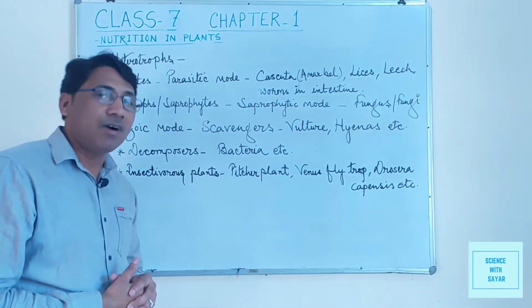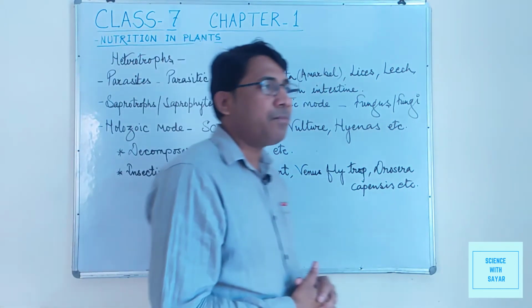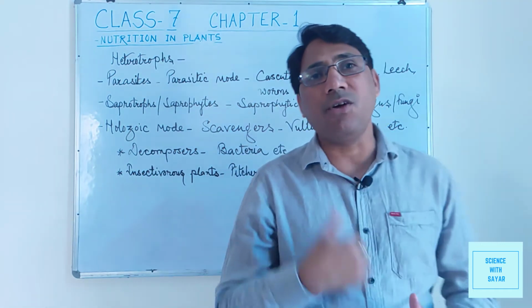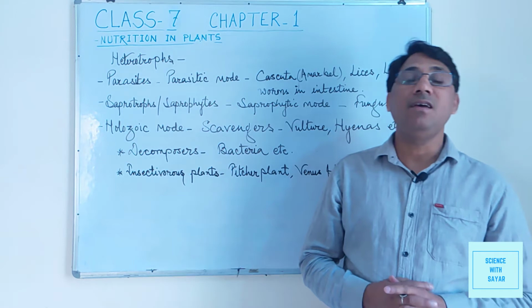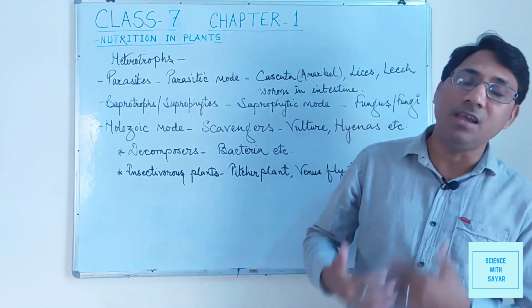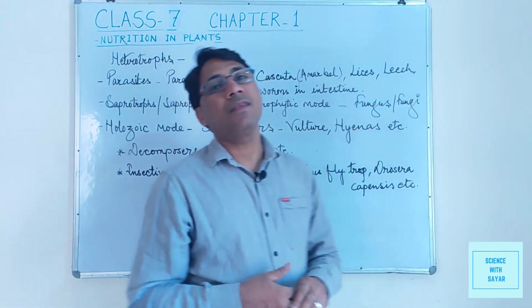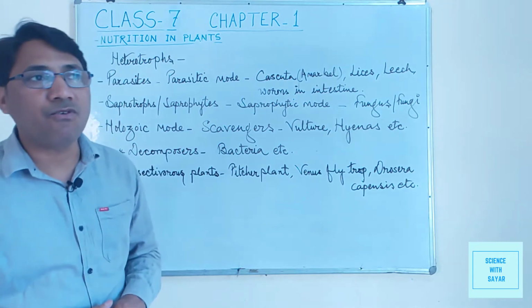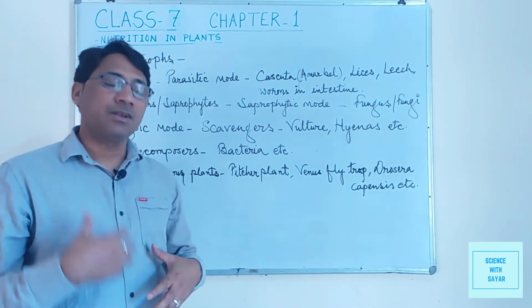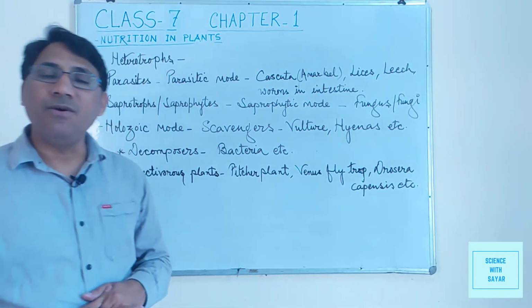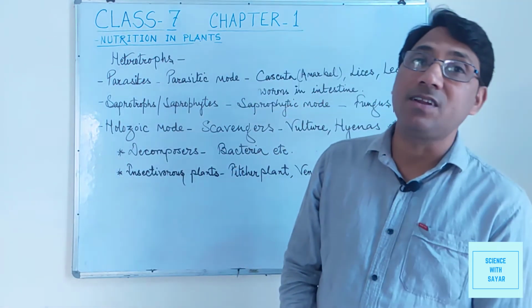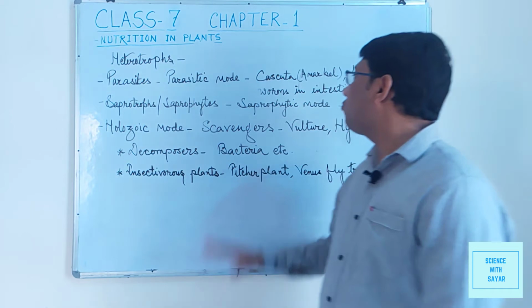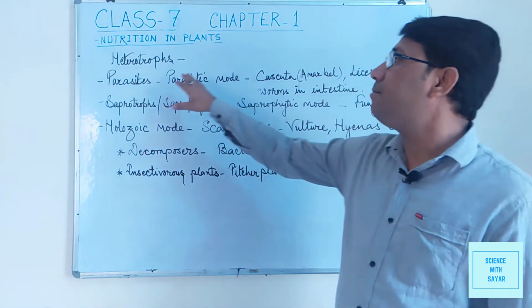And some worms. For example, in our body, in our intestine, some worms are found. They live inside our body, in our intestine, and they take the food from our intestine. Those are liver fluke, roundworm, hookworm, tapeworm, etc. So those are also examples of parasites.